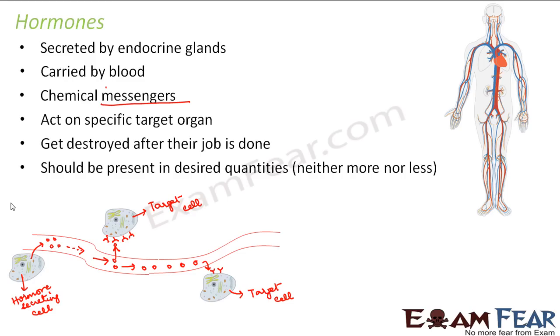Let us take an example. Let us take the example of the endocrine gland pancreas. All of you know what is pancreas? When we were talking about the digestive system, I spoke about pancreas. It is located just below the stomach. From pancreas, we had that pancreatic duct which carried the enzymes needed for digestion of food. You remember what is pancreas by now? If you don't remember, you get back to your previous lesson and study the digestive system again. So pancreas is again a gland, and the endocrine part of pancreas,